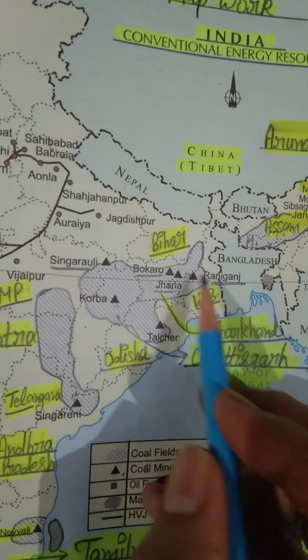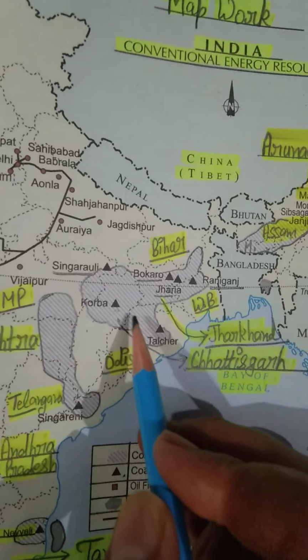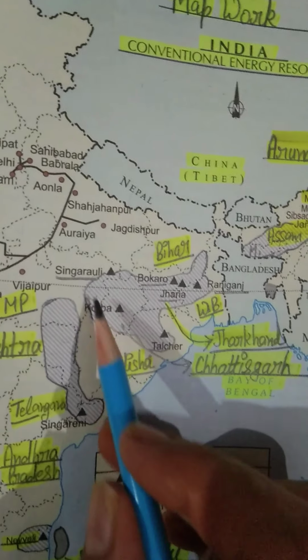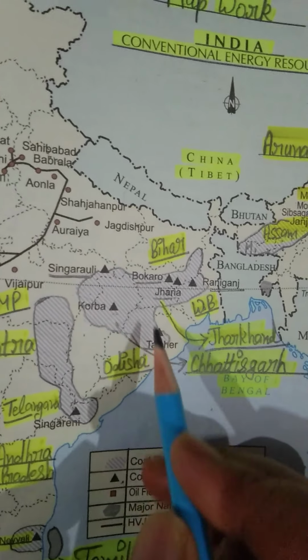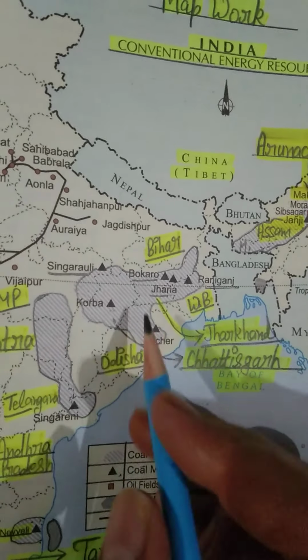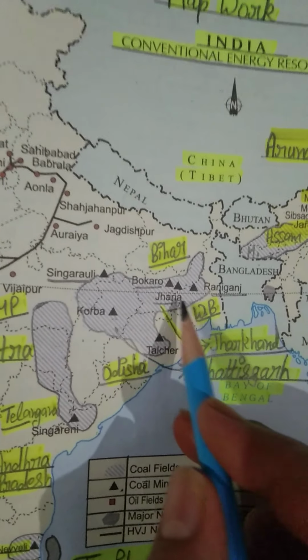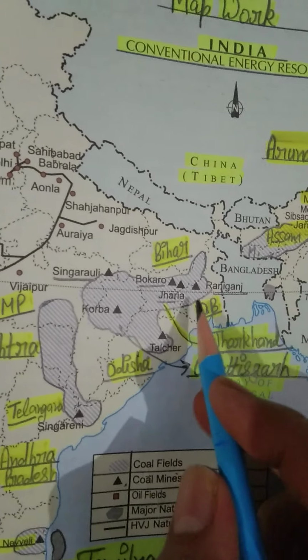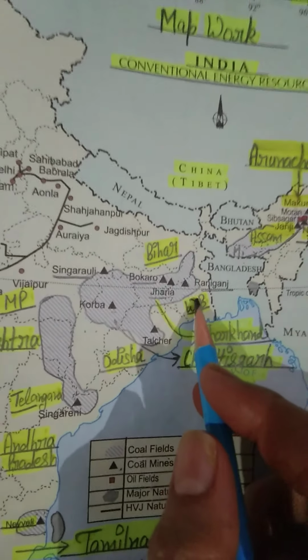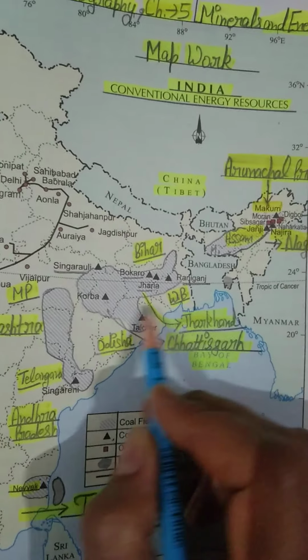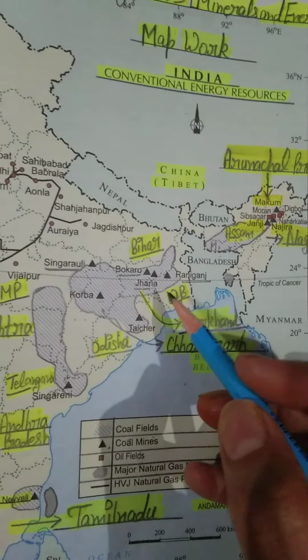So majorly 5 states have been included in this coal field. Maharashtra 1, Chhattisgarh 2, Odisha 3, Jharkhand 4, and some parts of West Bengal. So West Bengal is number 5. So 5 states have been included in this major coal field.